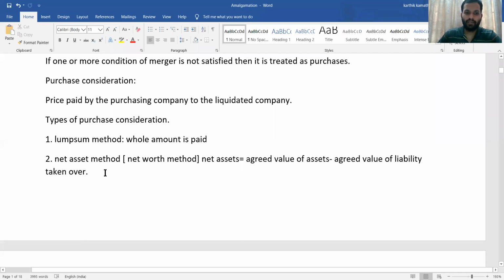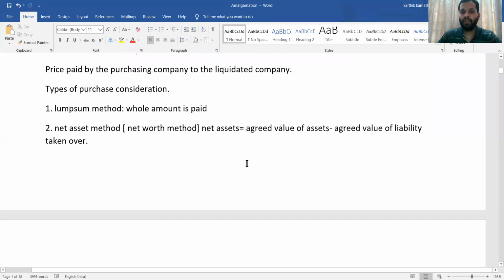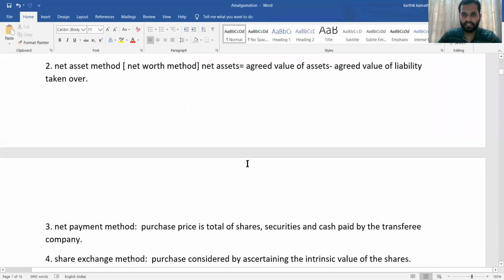Then the net asset method. Net asset means agreed value of assets minus agreed value of liability. So that is known as net asset method. The agreed value of assets we should take into consideration, and from that the agreed value of liability must be deducted to get the net asset value. That is one more thing.